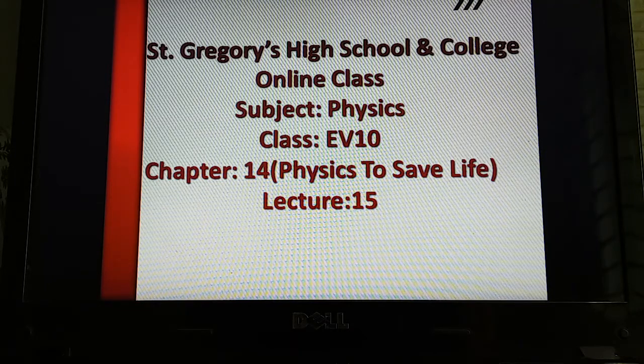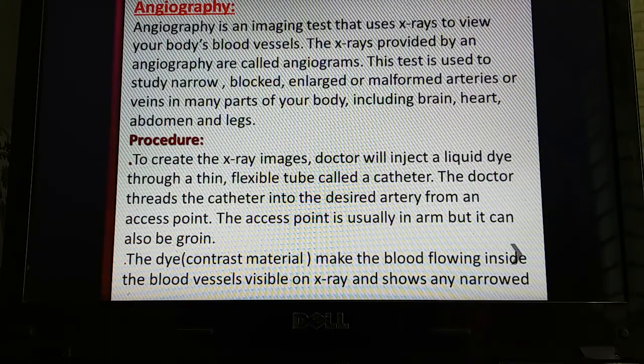We just had a brief discussion on the X-ray machine, ultrasonogram, CT scan, and MRI, and I will start today's class with angiography. This is also a diagnostic element. Angiography is an imaging test that uses X-rays to view your body's blood vessels. This diagnosis equipment is mainly used to examine our blood vessels.